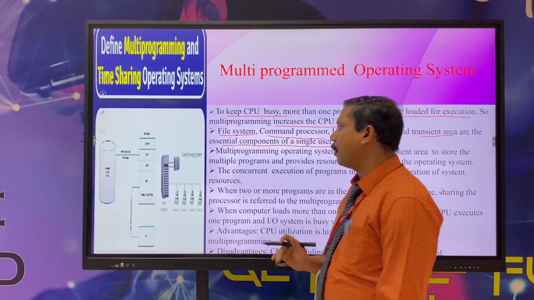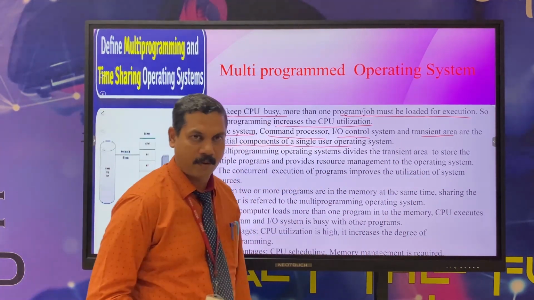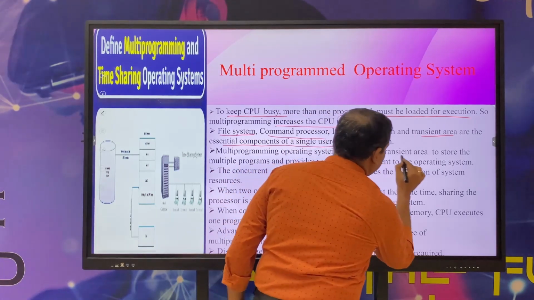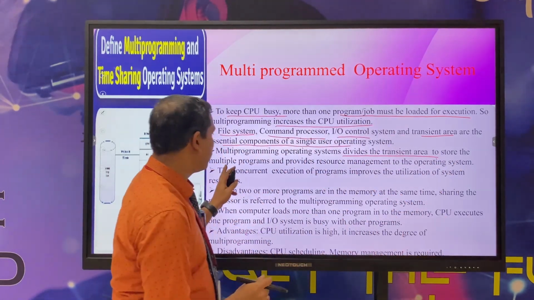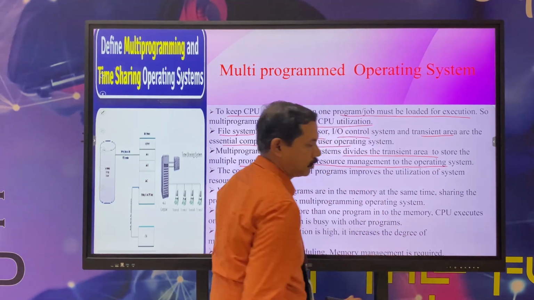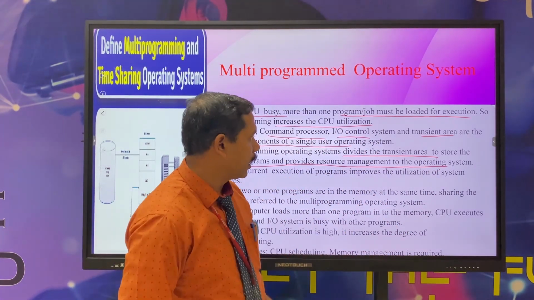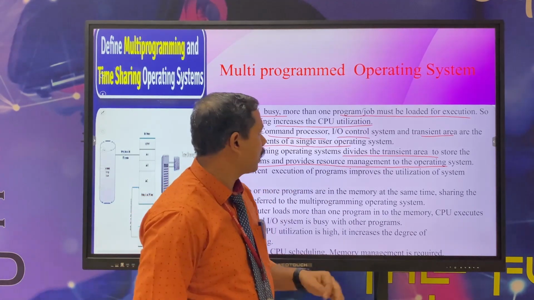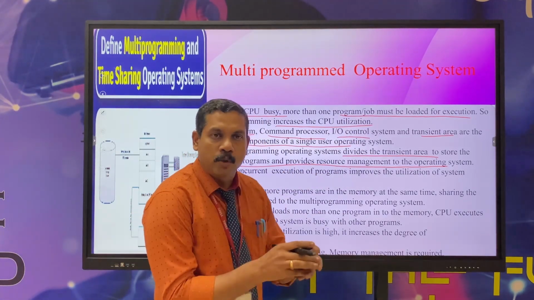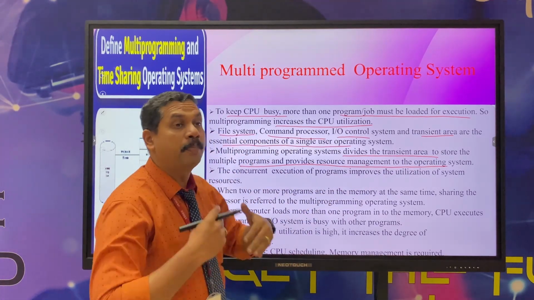Next, the multi-programming operating system divides the transition area to store the multiple programs and provides resource management. How many programs can be loaded? On the basis of the programs, the operating system divides that transition area to store the multiple programs.